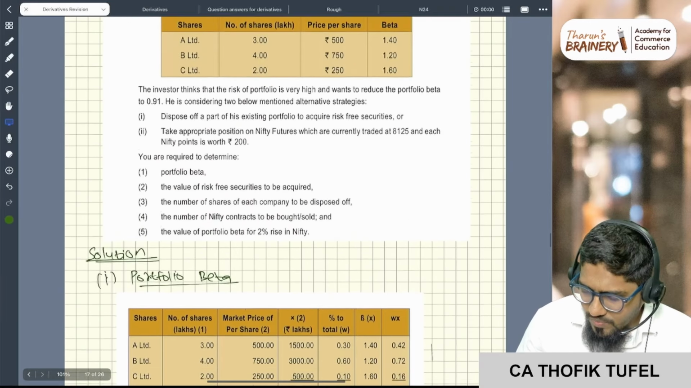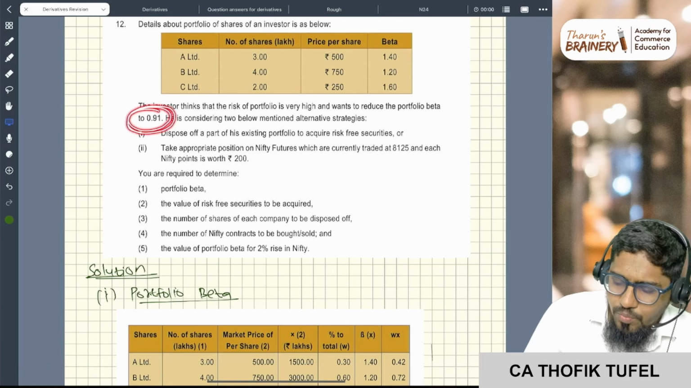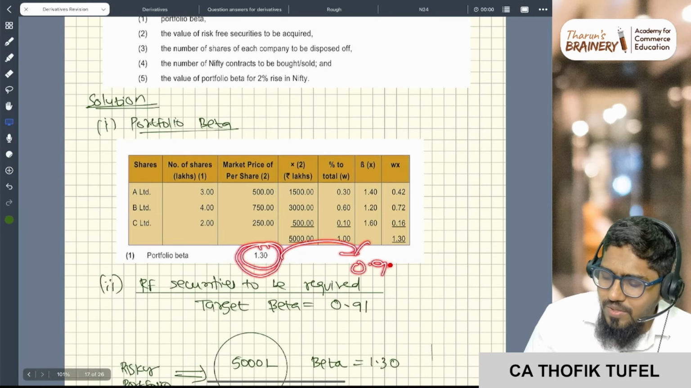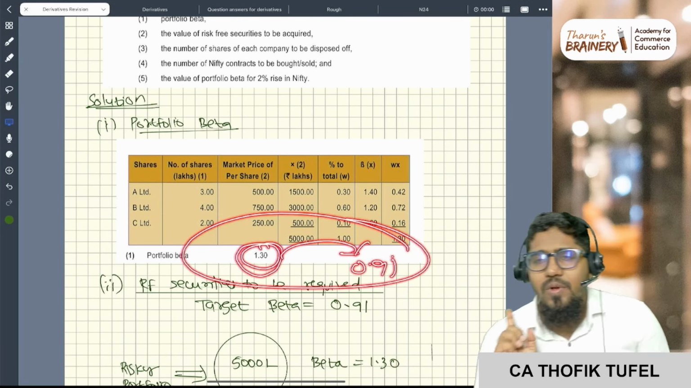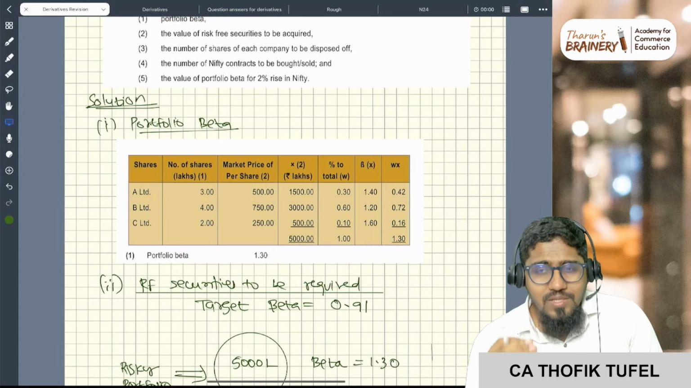Sorry, it is not a full hedge, it is a partial hedge, because I want to reduce my beta to 0.91. So from 1.3 to 0.91, I multiply by the difference.